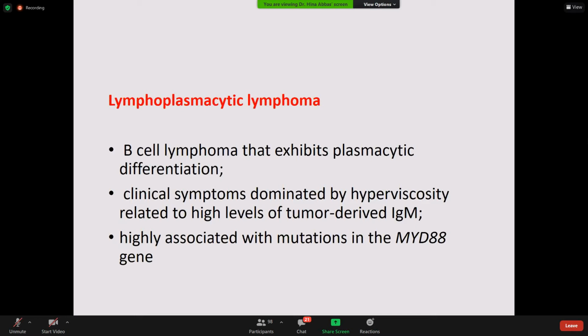Remember, we have to ask something in the paper. So these mutations are important to remember: which lymphoma is associated with which kind of mutation.